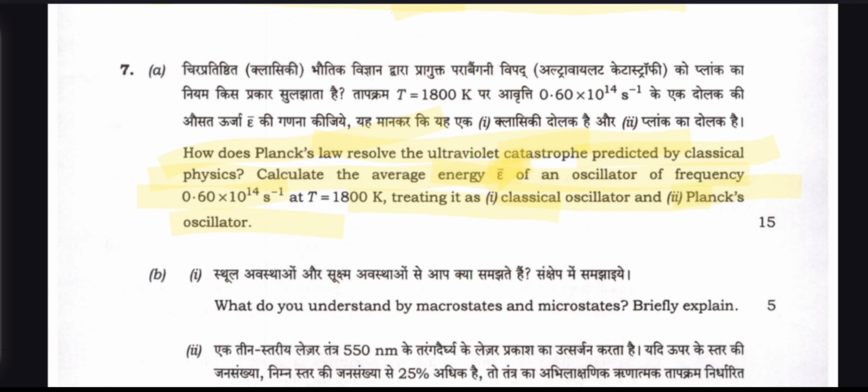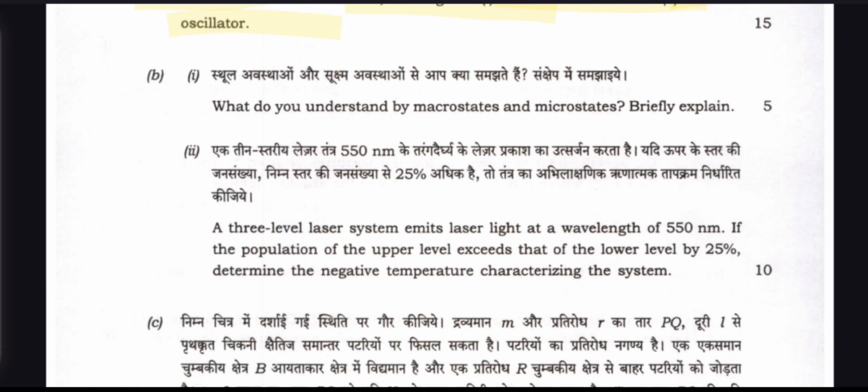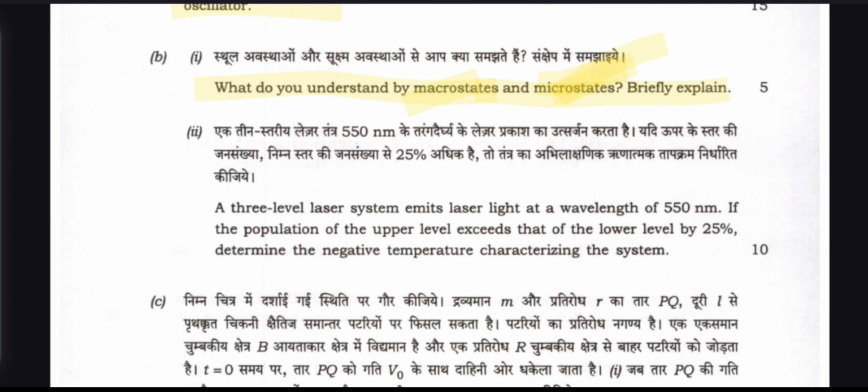And question number B is here. What do you understand by microstate and macrostate? We know that there are two types of physics: classical and quantum physics. So this is microstate and macrostate. In this topic, I will study about molecules, small particles, and this is big particles, the earth, etc.